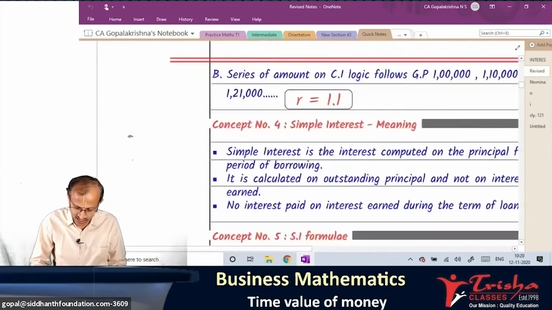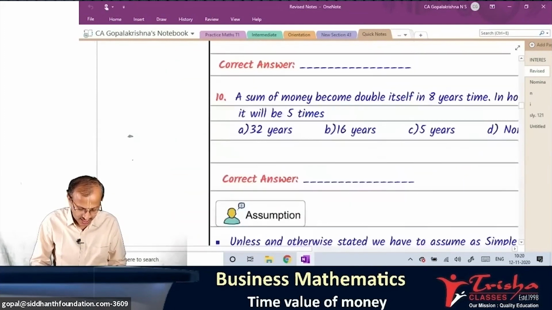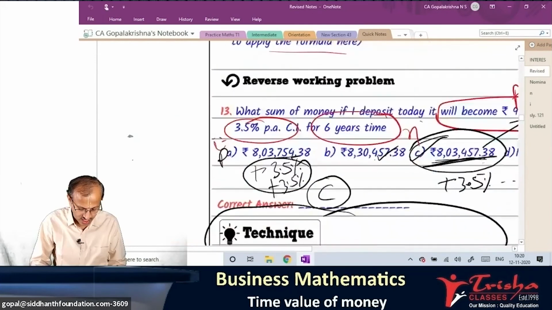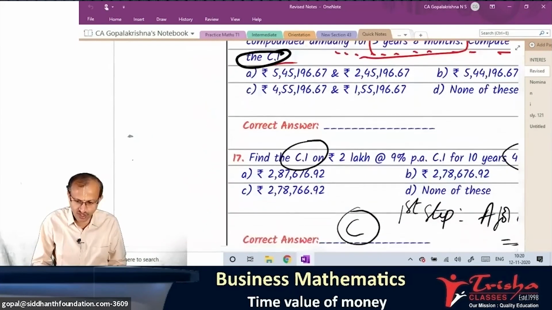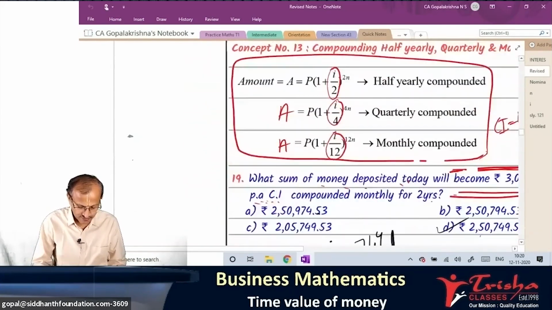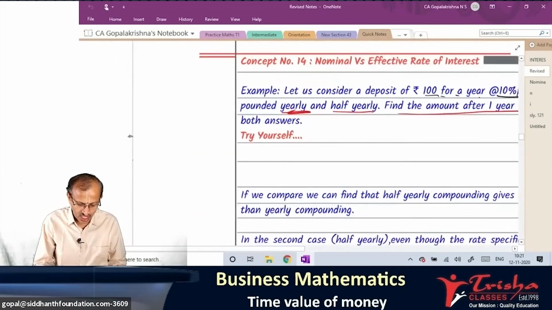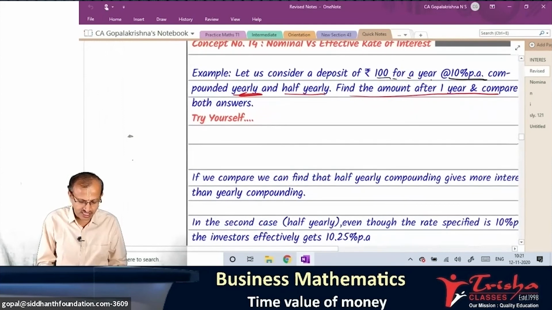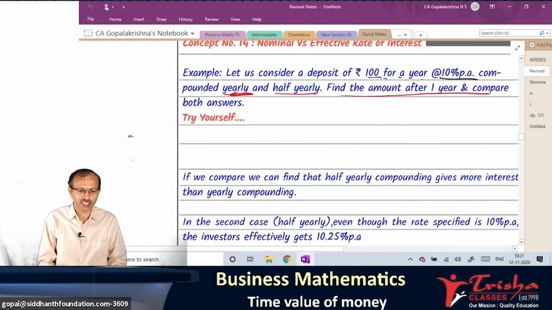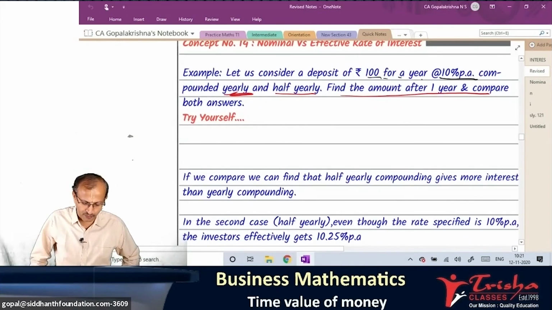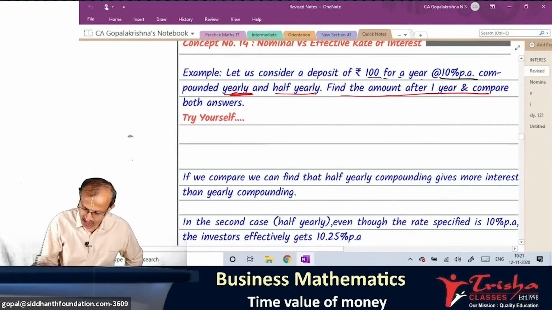Let us look at the nominal and effective rate of interest theory. Right, super. So all of you are there. Please refer here. Okay. This is what we are to discuss. I explained this entire concept to you. Let us consider a deposit of 100 rupees for a year, 10% per annum, compounded yearly and half yearly. Find the amount after 1 year and compare both the answers.